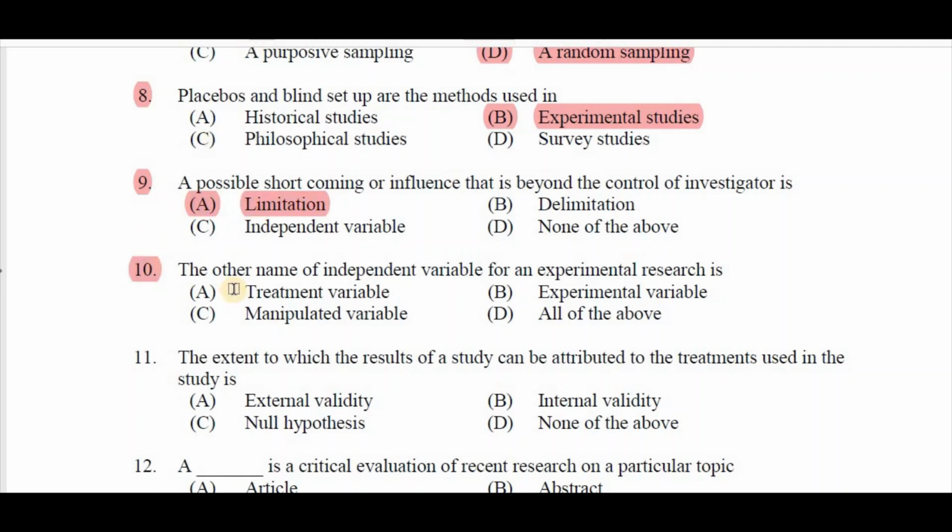Question number 10, the other name of independent variable for an experimental research is A treatment variable, B experimental variable, C manipulated variable, D all of the above. Right answer is D all of the above. Question number 11, the extent to which the result of a study can be attributed to the treatment used in the study is A external validity, B internal validity, C null hypothesis, D none of the above. Right answer is B internal validity.